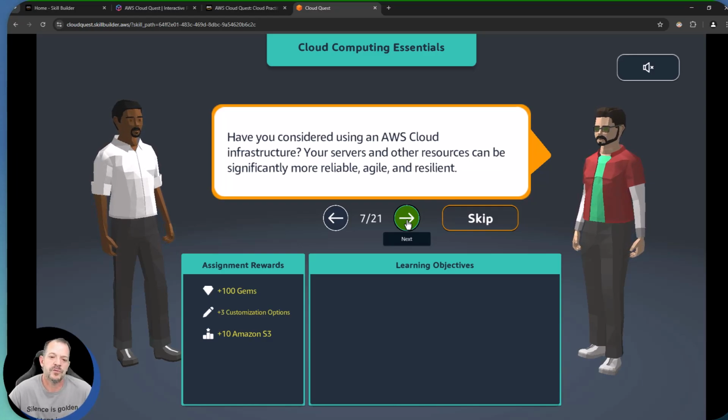Anything can be agile, reliable, and resilient if we build it appropriately. Cloud makes it easy, though.